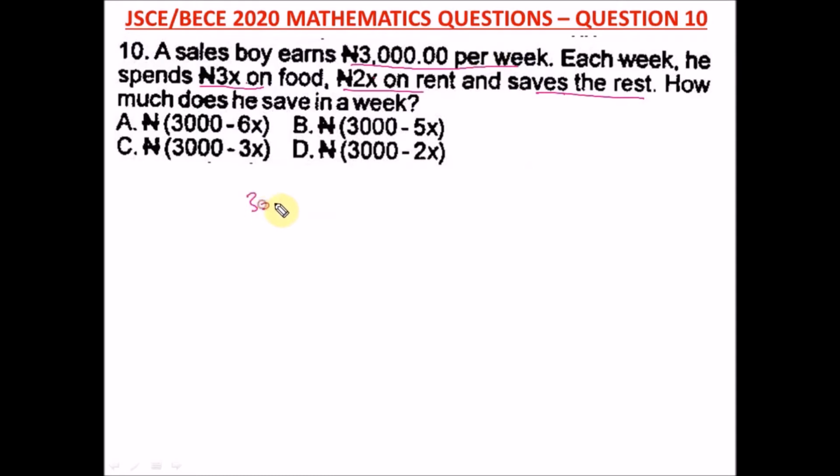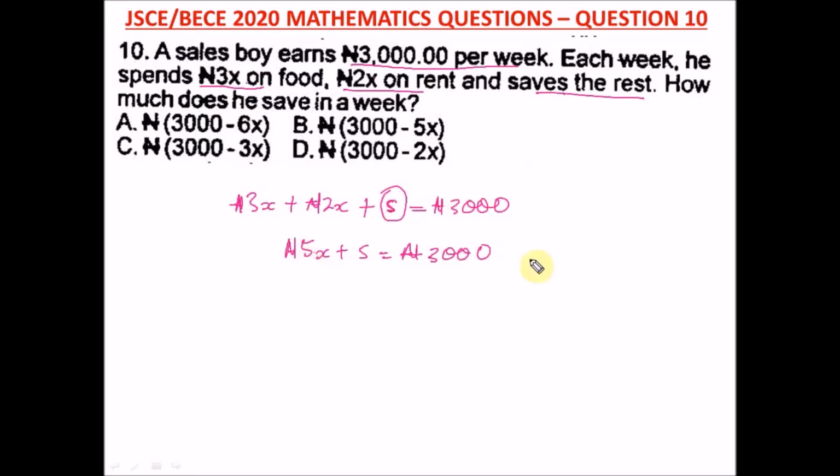So let's do this together. So we have naira 3x plus naira 2x plus let's say what he saves, let's make it S, unknown, we don't know, is equal to 3,000 naira. So how much does he save in a week? So we're looking for this S. So let's add up this, then take it to the other side. So we isolate S, make S the subject of the formula, and that will give us the value for S. So this plus this is naira 5x plus S equal to naira 3,000.